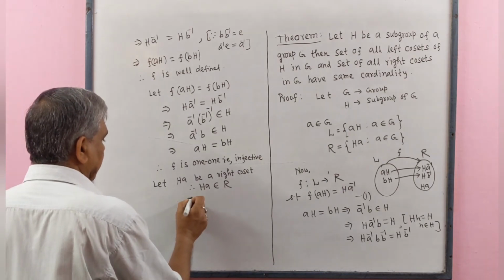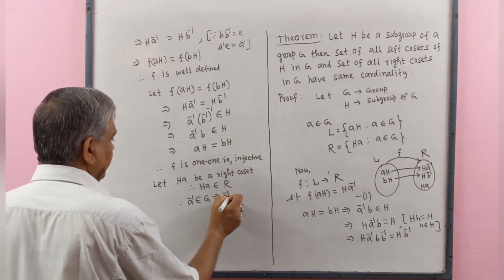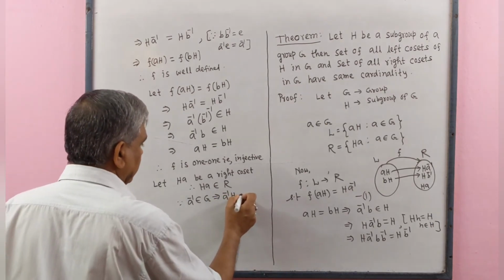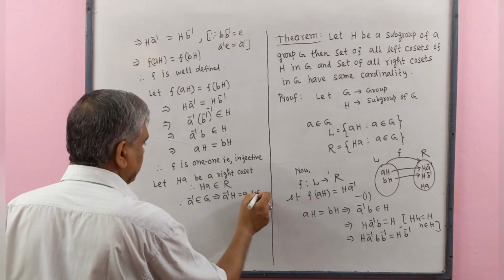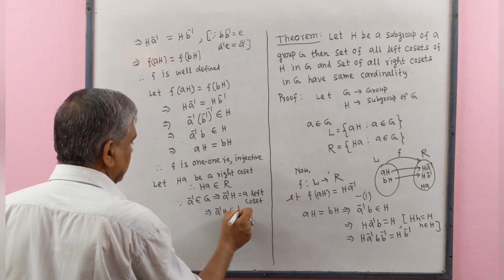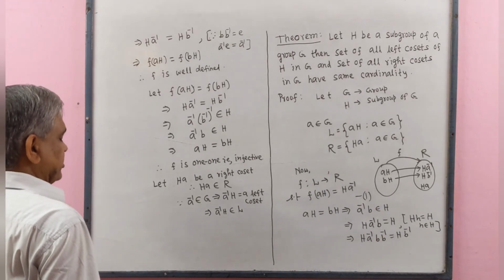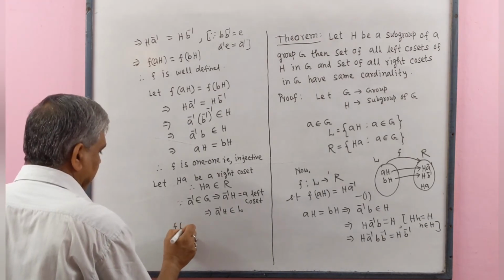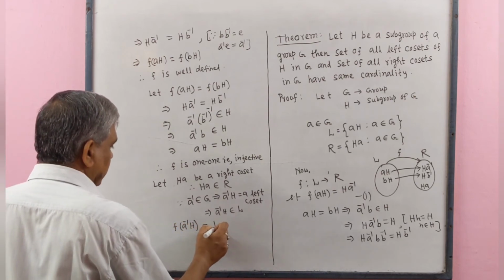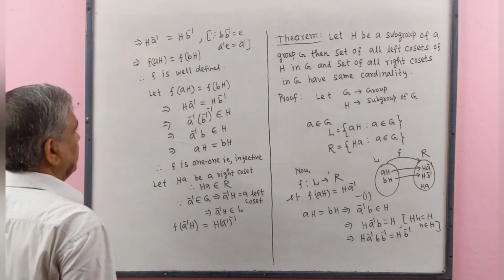Since a inverse belongs to G, it implies that a inverse H is a left coset. A left coset implies that a inverse H belongs to L, L being the collection of left cosets. Now, f(a inverse H) equals H (a inverse) whole inverse.